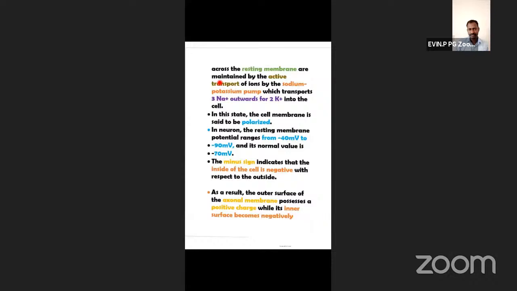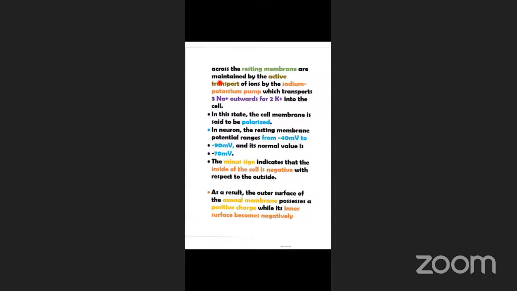Sir, outside there is more positive concentration, 14 times. Inside, no, inside it is 30 times the potassium concentration.